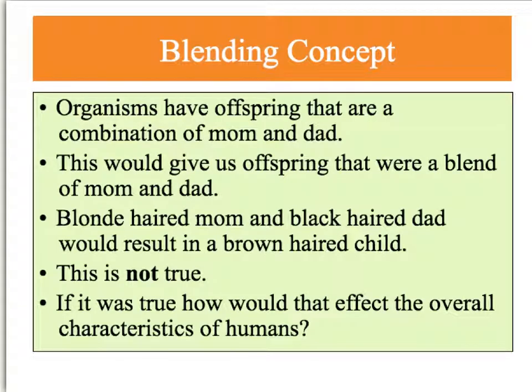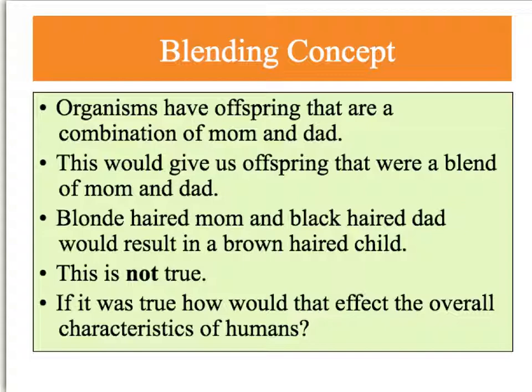The blending concept. The blending concept is the idea that offspring from organisms are a combination of mom and dad. So that would give us offspring that were a blend of mom and dad's characteristics. So if you had a blonde-haired mom and a black-haired dad, this would result in brown-haired children. Of course, then the brown-haired children would breed with other brown-haired children, and eventually all humans would simply have an intermediate or brown shade of hair, which we know is not true. We have many different colors of hair.